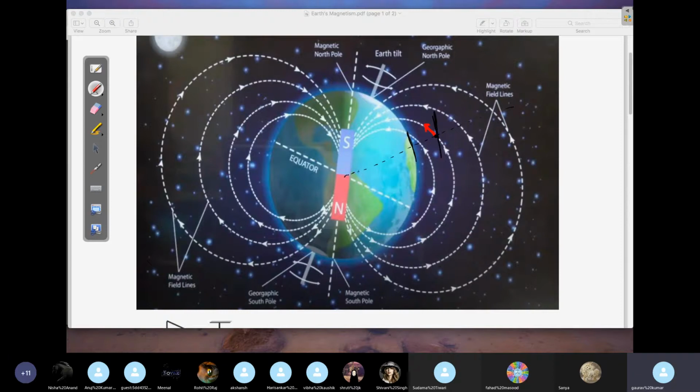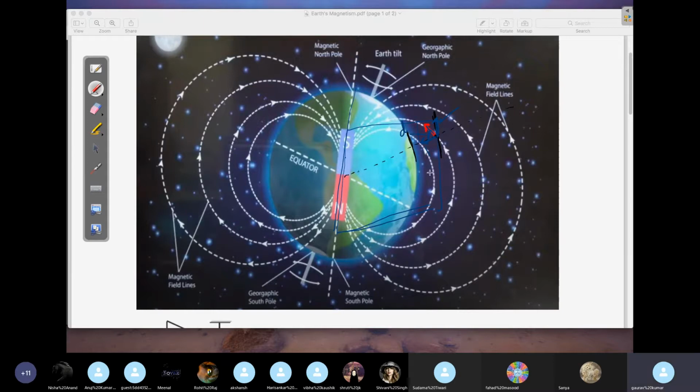So you can see that we'll get two components now. One component will be in this direction, and one component will be in this direction. This angle is called dip, and this plane will contain this line also. You can always contain a plane which will pass through this. This is the plane by the way. 100% will contain this plane. Because it's parallel, so this magnetic field line, this is called as horizontal component, is called vertical component, and this is called as dip.